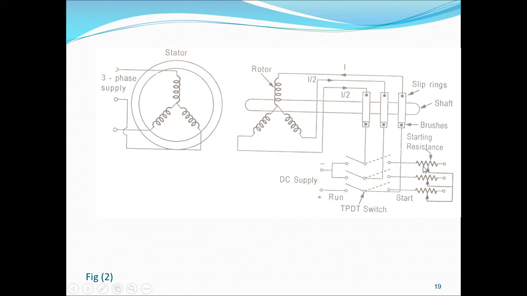After giving it, we have to vary this resistance automatically. At the time of starting, we keep maximum resistance, so it carries less current. As the motor picks up speed, we automatically reduce the resistance, the current increases, the magnetic field increases, and the motor pulls into synchronism. So this is how the figure looks. Note down the figure.